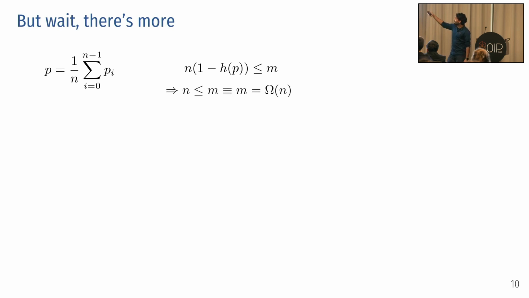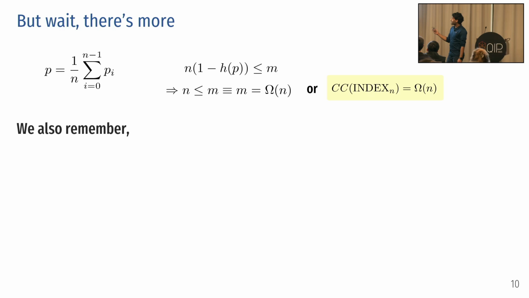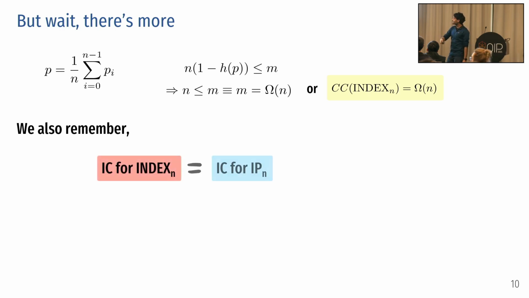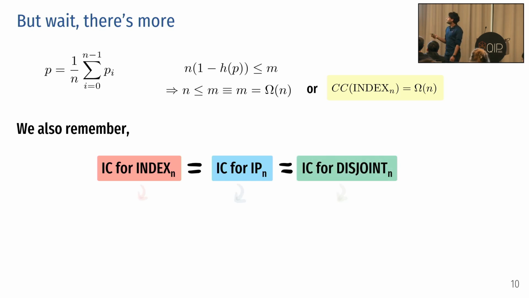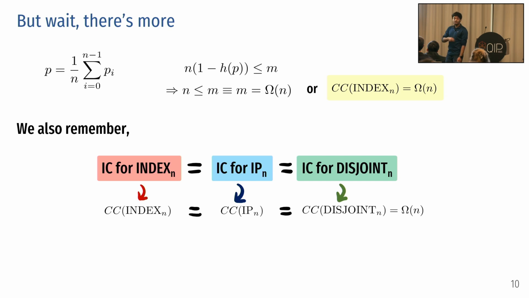I take a look at it. What does this mean for me? That for a given constant p, the message size is omega n. It just means that the communication complexity of the index function is omega n. Fine. But we also remember a reduction from before, that the causality statements for index, for IP, and for disjointness are the same. This effectively means that their communication complexities must also be the same.